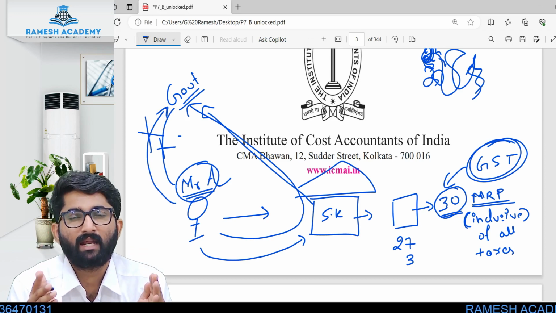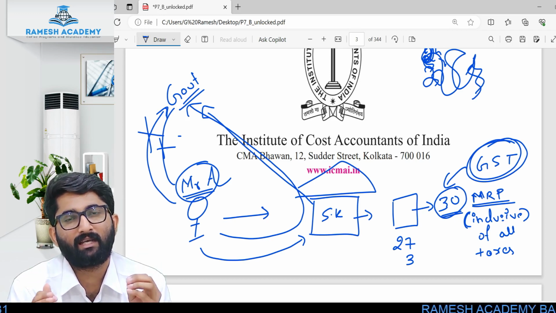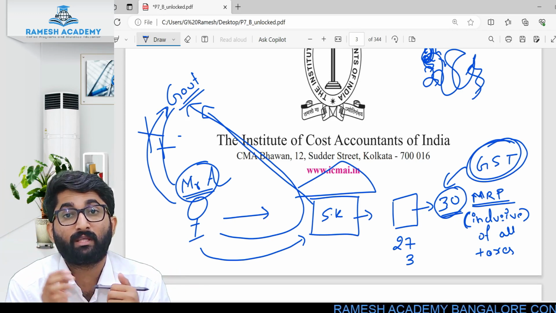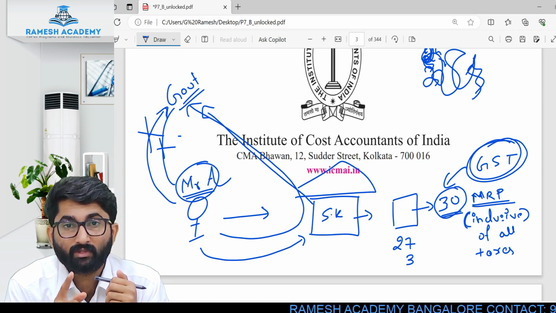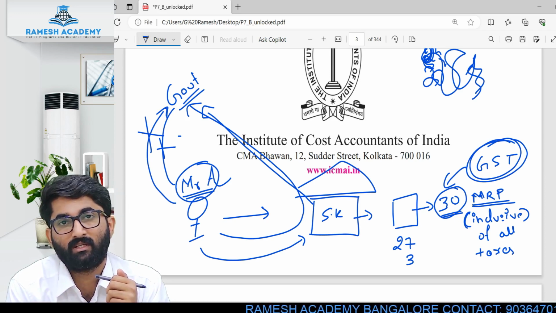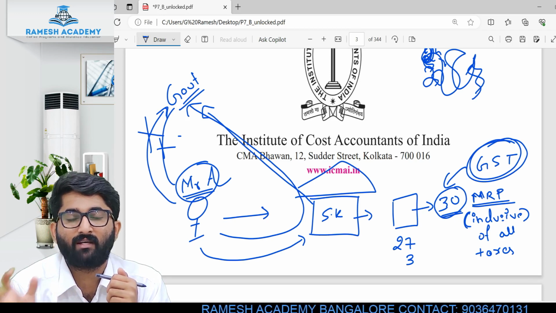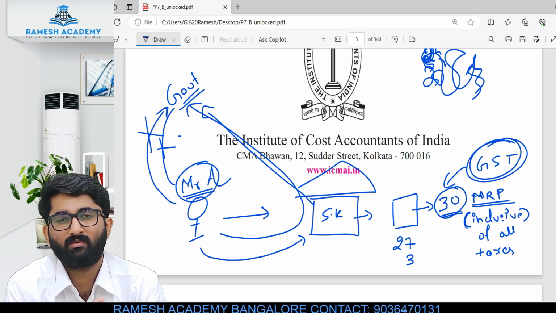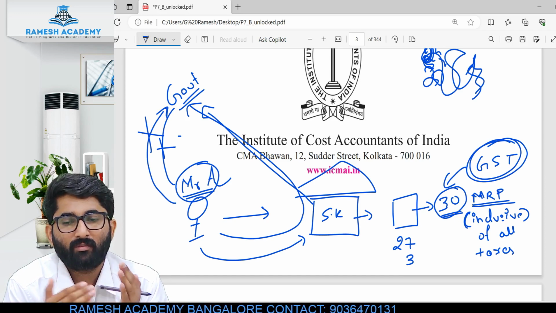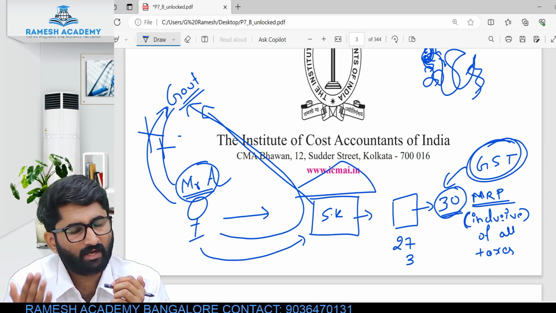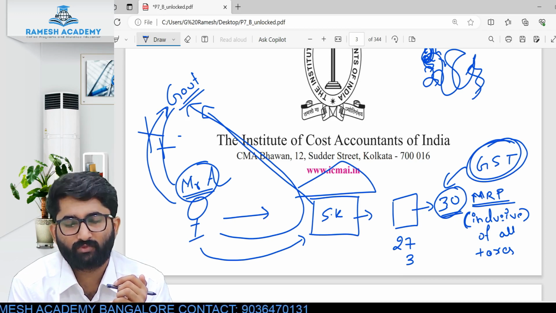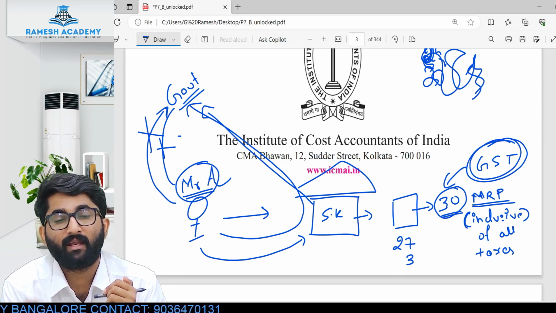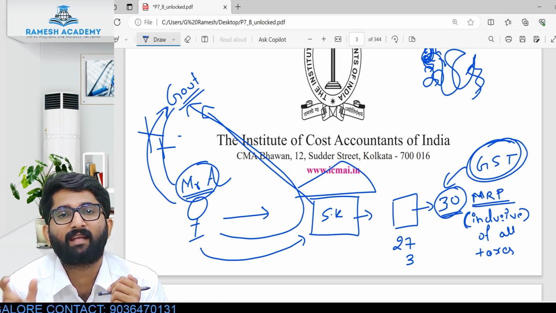So the subject that we are going to discuss now is indirect tax. About this GST, indirect tax, there are many provisions. We are going to discuss all these provisions in somewhere around 60-70 hours. In 60-70 hours we are going to finish this syllabus. It is very important when it comes to your practical life also. You can start applying this from today, in your life. For that purpose I am telling you, this indirect taxation is very, very important.